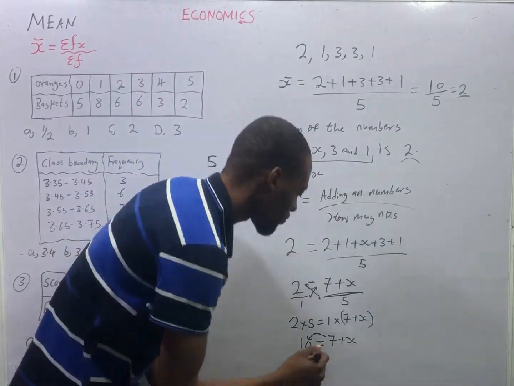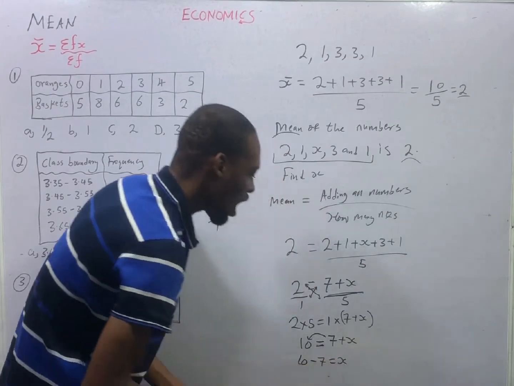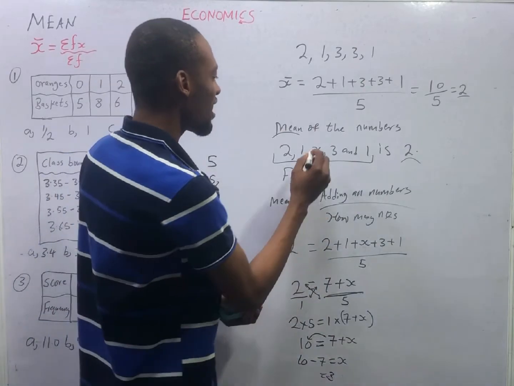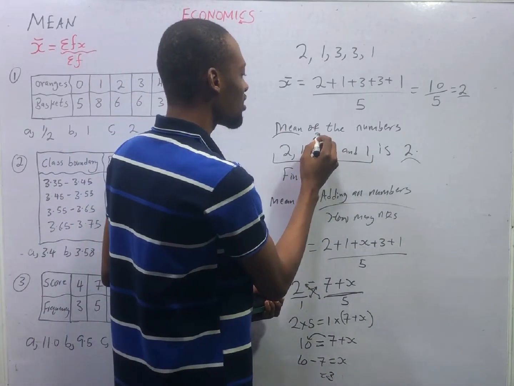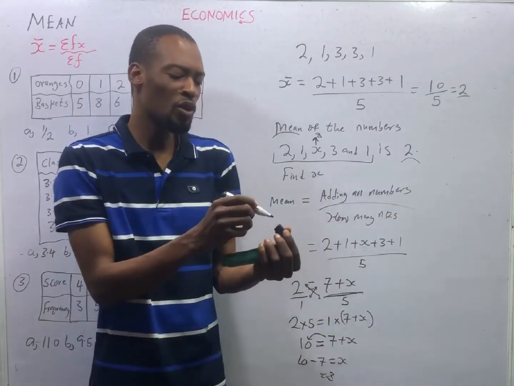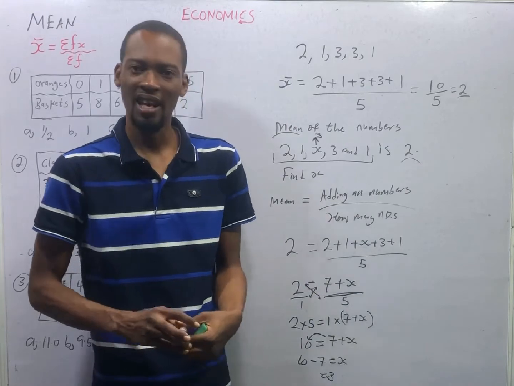So this will be 10 minus 7 is equals s. And what is 10 minus 7? That is 3. So you see, s is 3. What is the real value? 3. You are given an ungrouped data, asked to find the mean, or you are given the mean and data